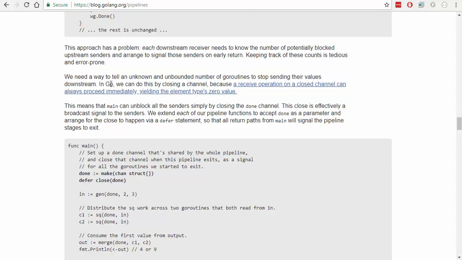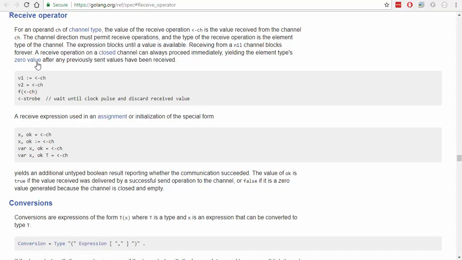Yeah, this. We can close the channel because a receive operation on a closed channel can always proceed immediately, yielding the element type's 0 value. So in this case, we don't really care. I want to see this. Receive operator. For an operand of channel type, the value of the receive operation is the value received from the channel. The channel direction must permit receive operations.